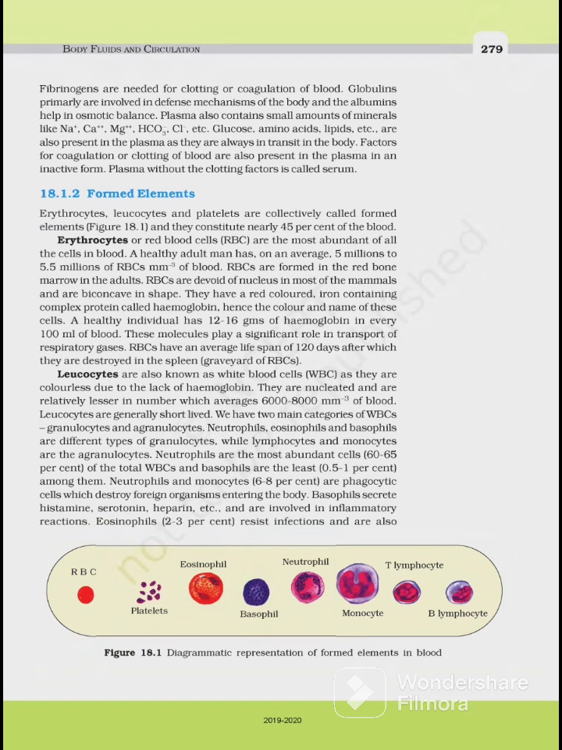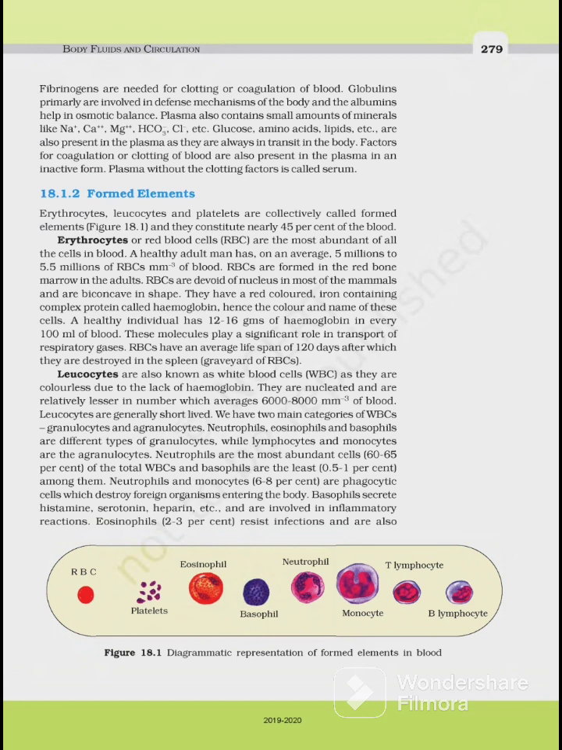RBCs are formed in the red bone marrow in the adult. RBCs are devoid of nucleus in most of the mammals and are biconcave in shape. They have a red colored iron containing complex protein called hemoglobin, which gives the color and name to these cells. A healthy individual has 12 to 16 gram of hemoglobin in every 100 ml of blood.